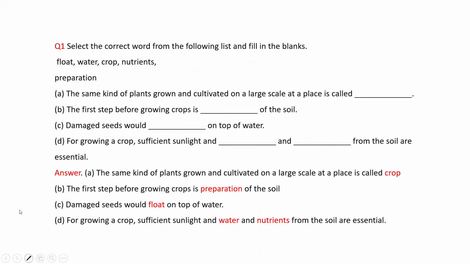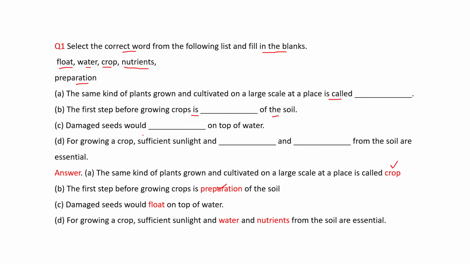First question. Select the correct word from the following list and fill in the blanks. These words are given: float, water, crop, nutrients and preparation. The same kind of plants grown and cultivated on a large scale at a place is called a crop. The first step before growing a crop is preparation of the soil.